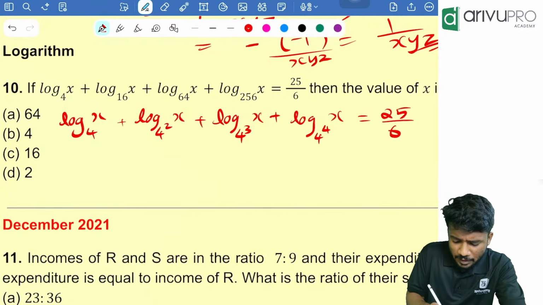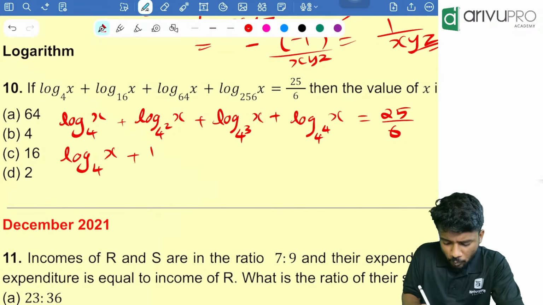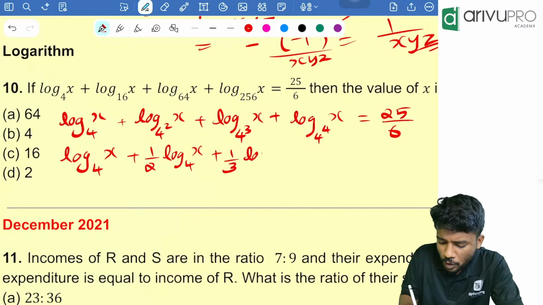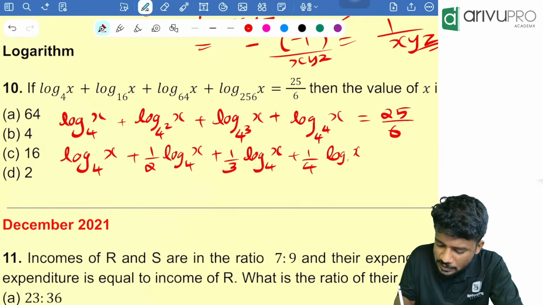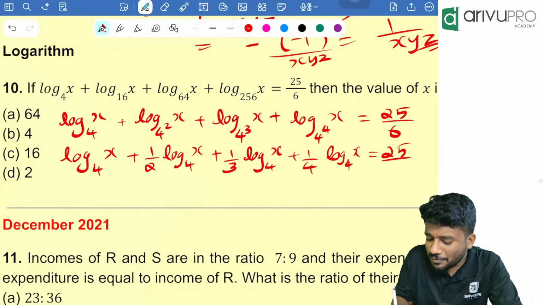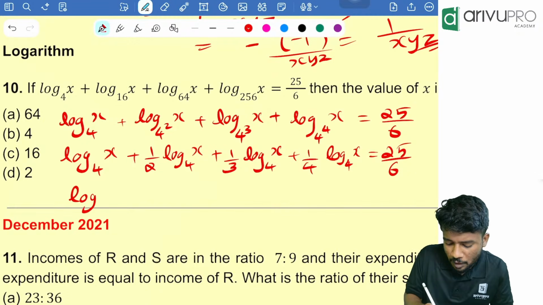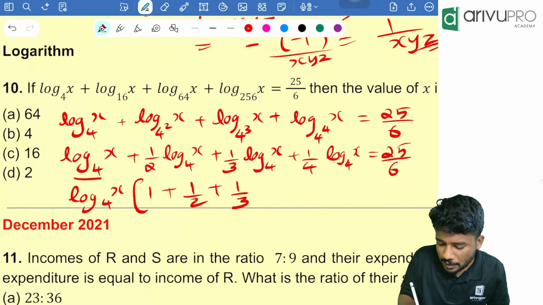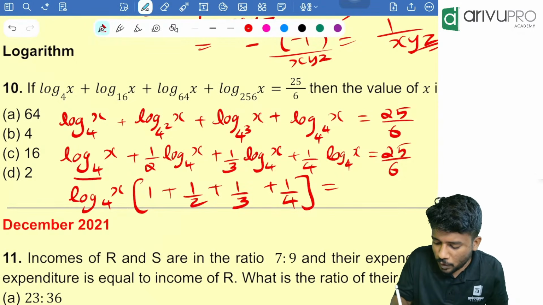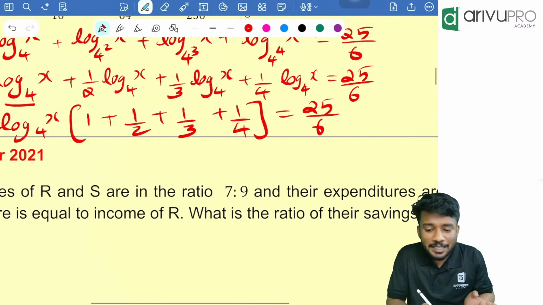People, now we can use the property of log. So this will become what? 1 by 2 into log of x to the base 4 plus 1 by 3 into log of x to the base 4 plus 1 by 4 into log of x to the base 4, which is equal to 25 divided by 6. Take what is common in everything. Log of x to the base 4, I am taking it common. Log of x to the base 4 into, first term what will remain? 1. Second term 1 by 2, 1 by 3, then 1 by 4, which is equal to what? 25 by 6. People, take your calculator out, everyone. Now find this value and take it to the other side.